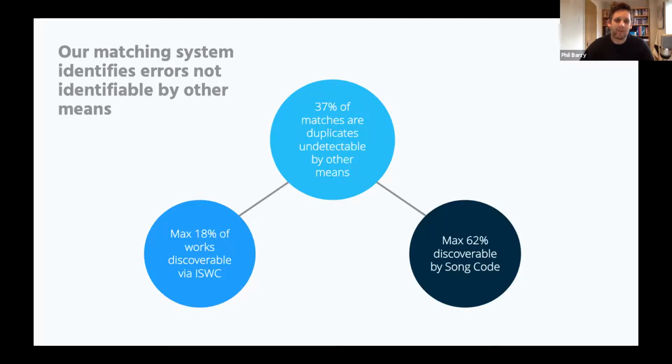So for example, if you were to try to do it using ISWC, which is one of the options available through the DQI, you would only have found the match about 18% of the time with the registration in the MLC. And if you're looking by song codes and these kinds of identifiers from Harry Fox or MLC, then you probably get a bit closer, about 60%, but that means that there's still 37% that we're only able to find because we're using this sophisticated graph matching technology.